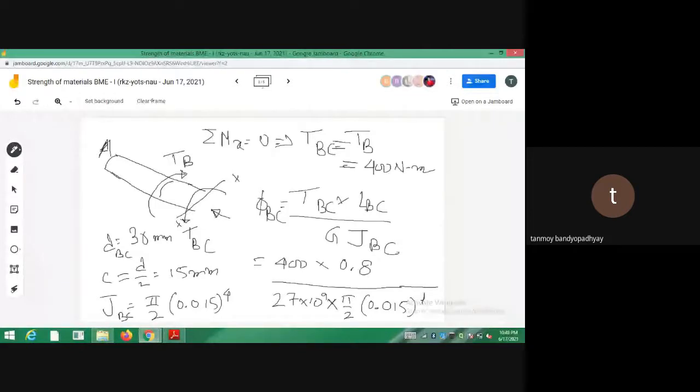So it will come out to be something like, I am just writing the value, you will do it at home, it is done in the notes. So it is coming out to be something like 8.5 degrees. So I am writing it here.